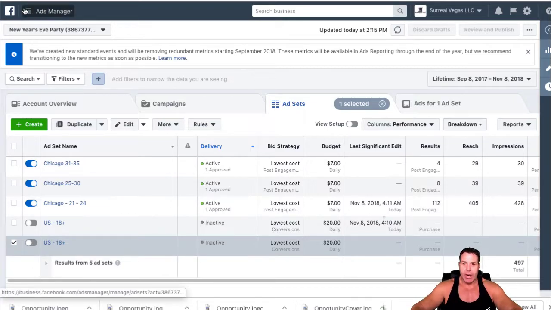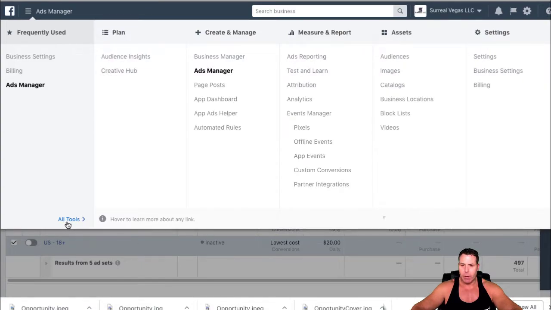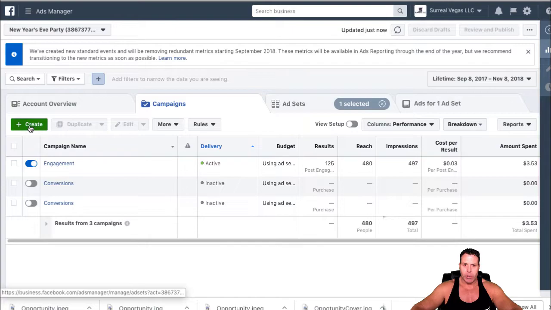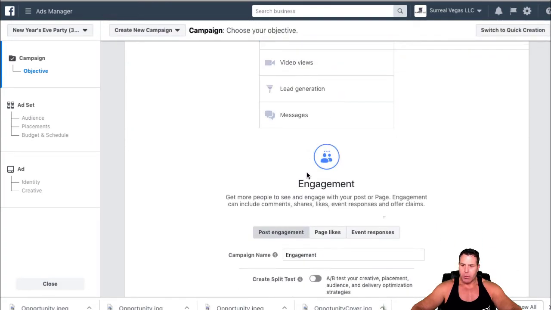All right, welcome back. So let me show you this little hack here. I found this out. I kind of got to walk you through the whole thing so you can see what I'm talking about. So when you go to set up an ad, I'm in Ads Manager, and just go into your campaign level, and you're going to create a new campaign, and we're going to do an engagement campaign, like a page post engagement.